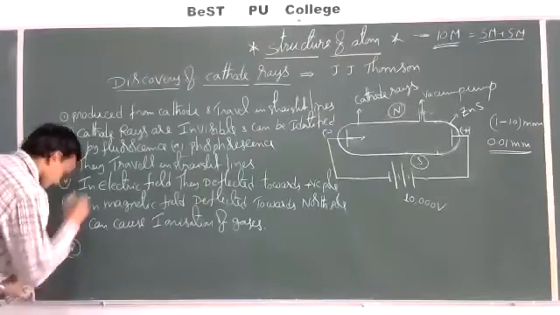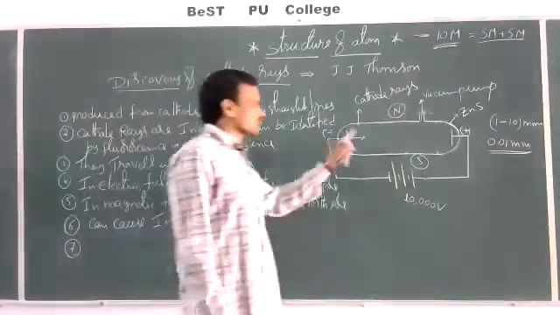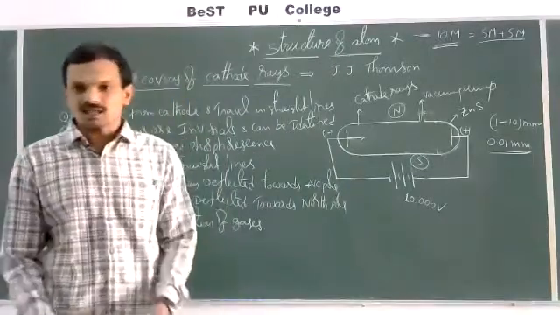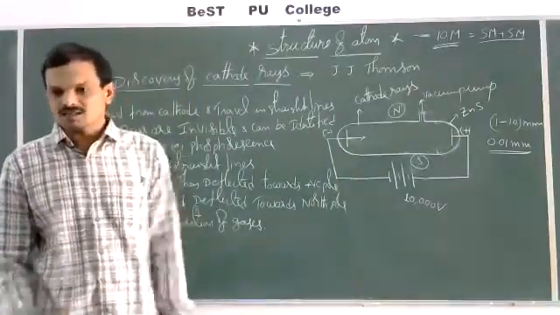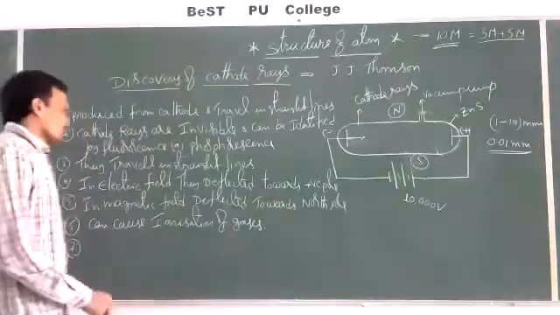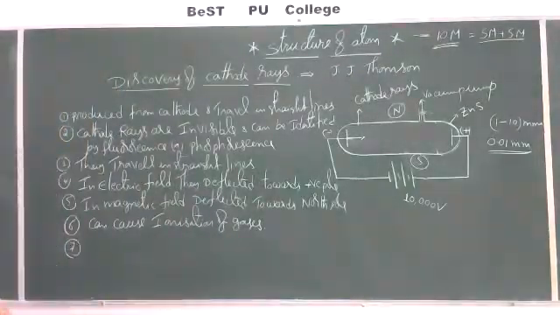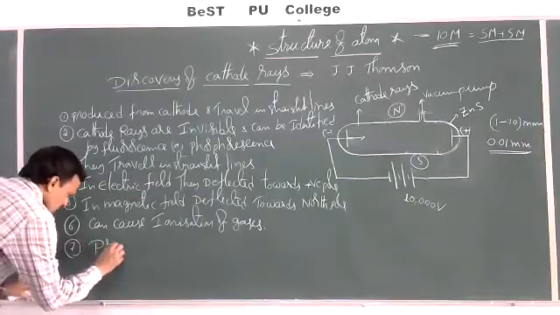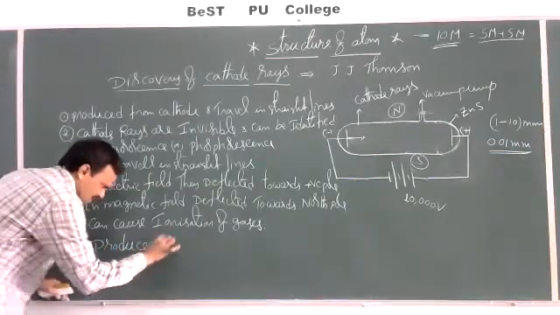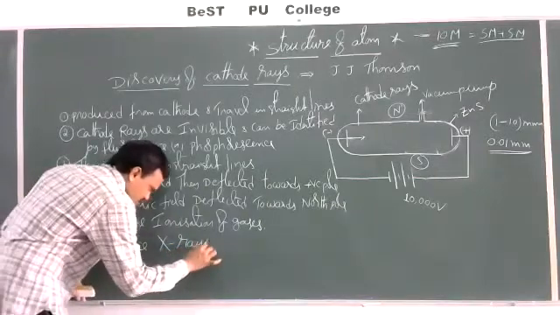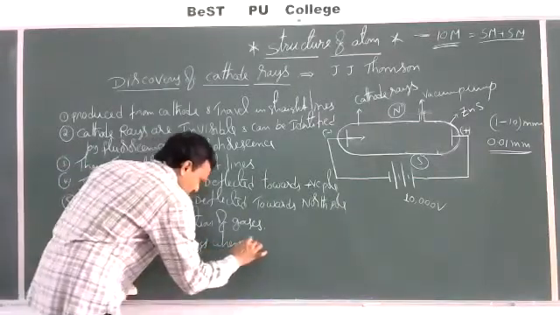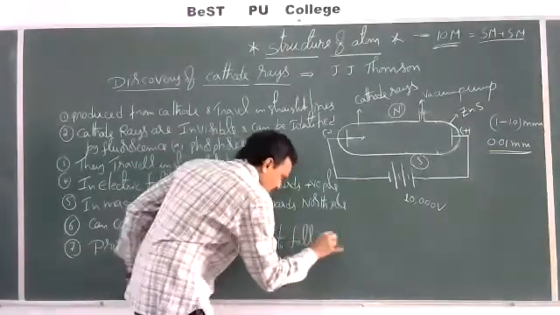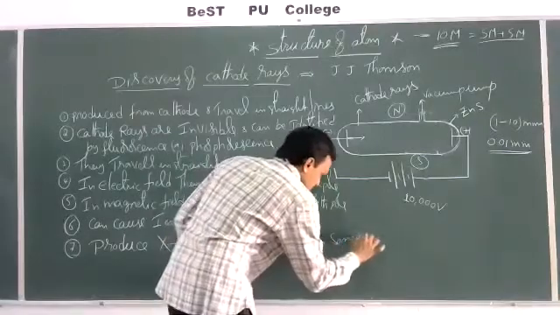Next, if these cathode rays are made to fall on the surface of certain metals like copper and tungsten, they can produce X-rays. So they produce X-rays when made to fall on some metals.